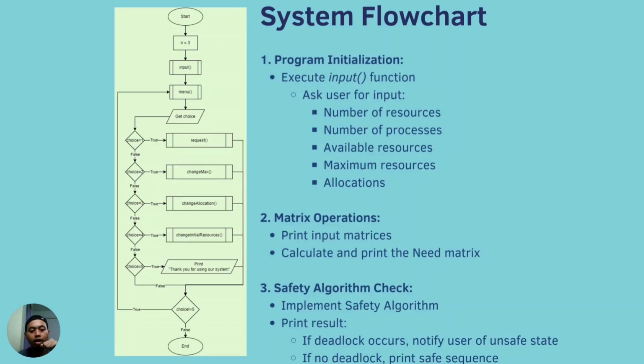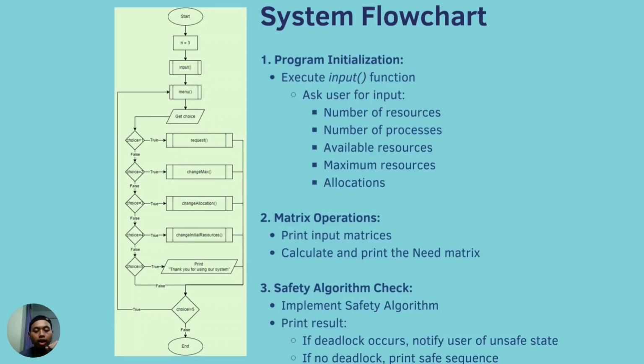Then it proceeds to the matrix operations, which are still in the input function. The matrix operation will print the input matrices and calculate and print the need matrix for the allocated process and resources matrix.